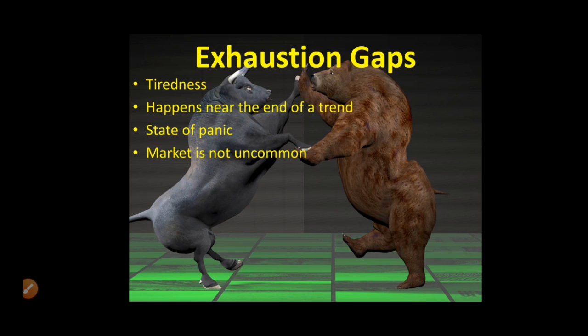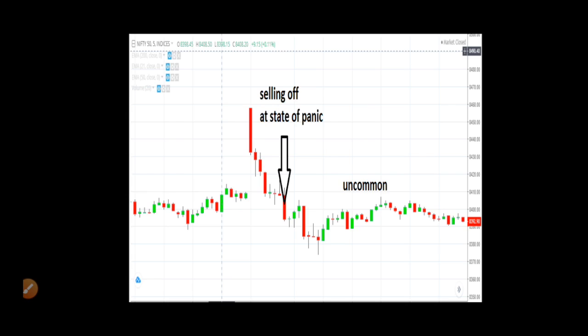Again, this gap might happen near the end of the trend, in both uptrend and downtrend, and these are again unusual market types. It might be less felt, or happen with low volume, as well as in a state of panic, right, after some big uptrend or big downtrend. So let's show some examples.